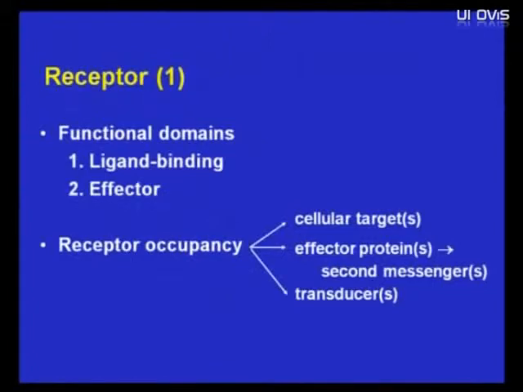Now this is about the receptor. A functional receptor has two main domains. The first one is the ligand binding domain, and the second is the effector. So when a ligand occupies the receptor, it can directly give rise to the generation of response to the cellular targets, or it can mediate the effect through effector proteins by production of second messengers or via transducers.